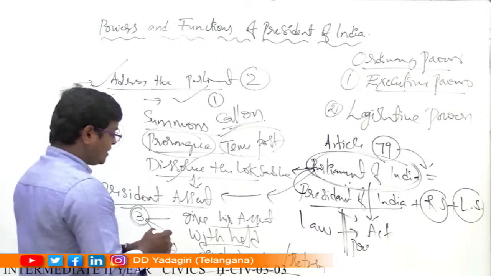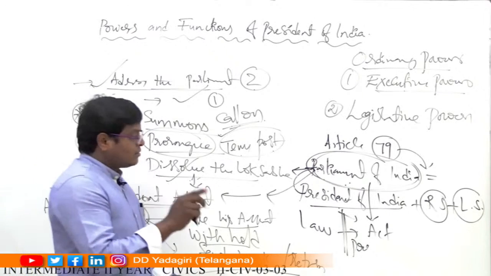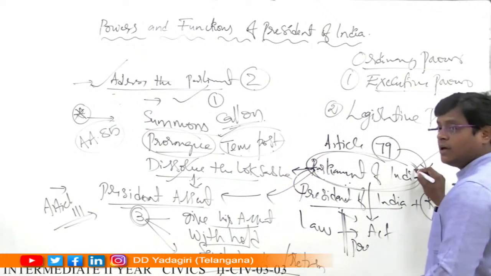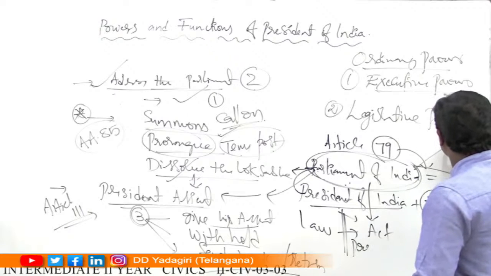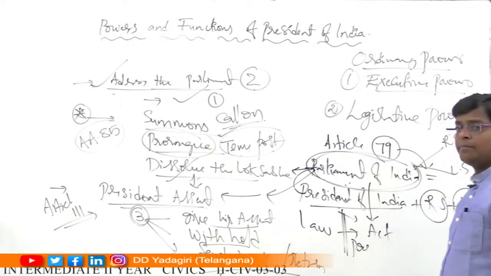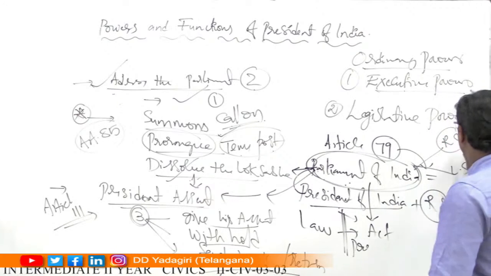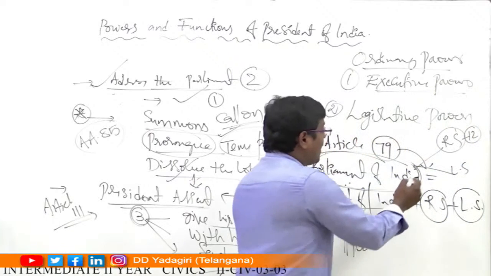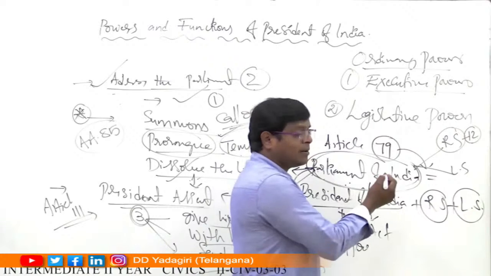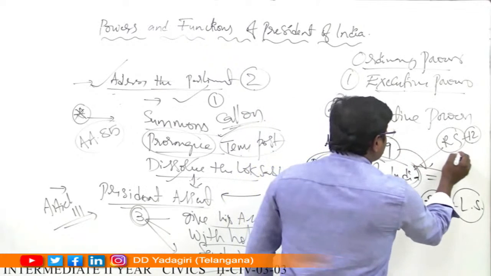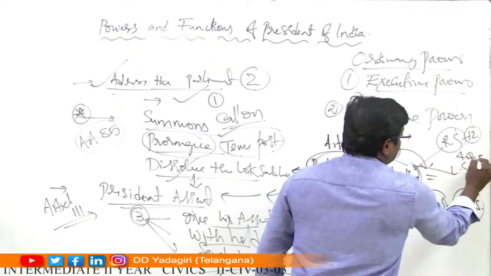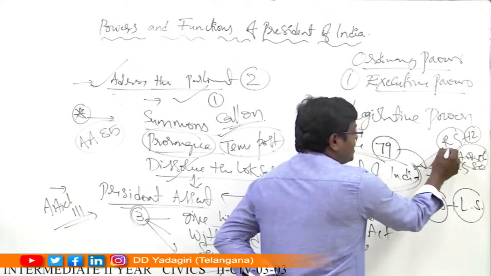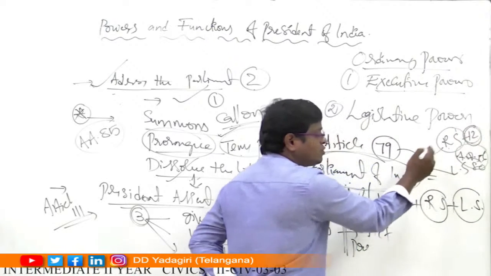Apart from that, the President of India appoints two different categories to the Parliament of India. In this Parliament of India, there are two houses. Upper house Rajya Sabha, lower house Lok Sabha. For the Rajya Sabha, the President of India appoints 12 eminent personalities. Okay? According to Article 80. What did Article 80 say? According to Article 80, the President of India appoints 12 eminent personalities to the Rajya Sabha.